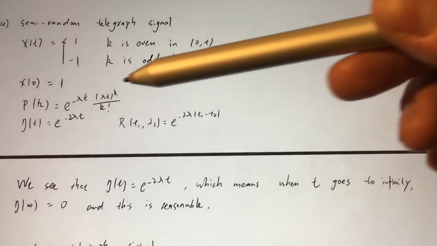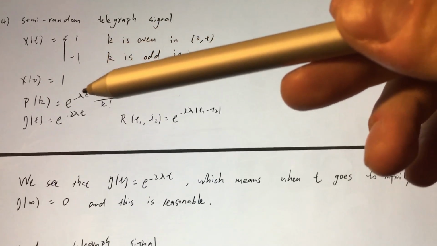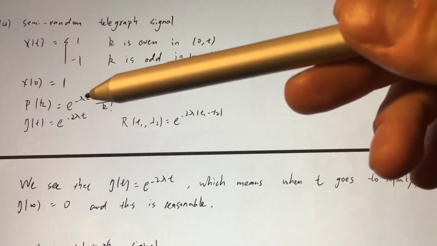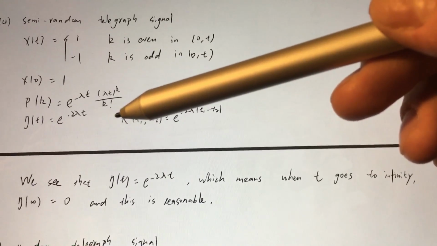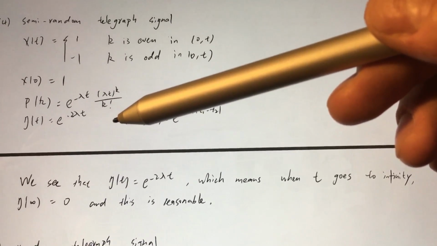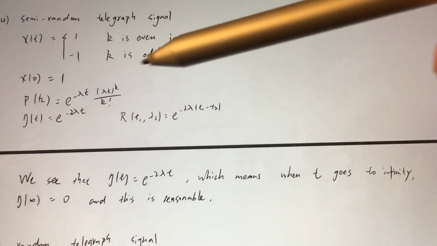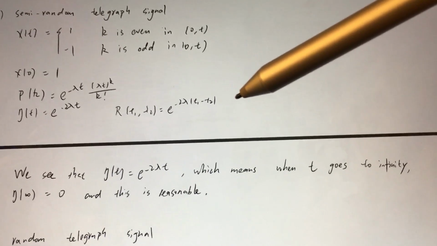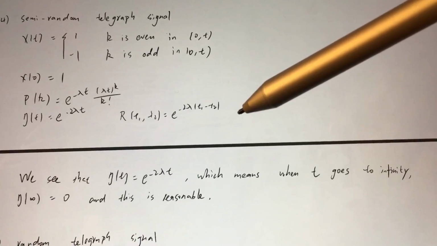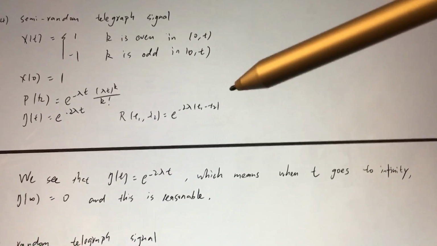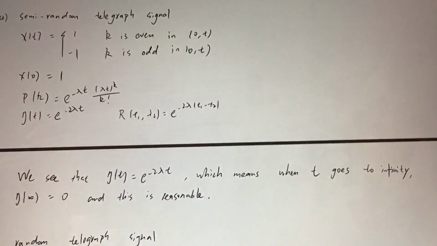And we define X(0) equals 1, and the probability of events happening k times equals this, and we get the mean of this process is e to the power minus 2 pi t, and the autocorrelation function is e to the power minus 2 pi times the absolute value of the difference between t1 and t2.